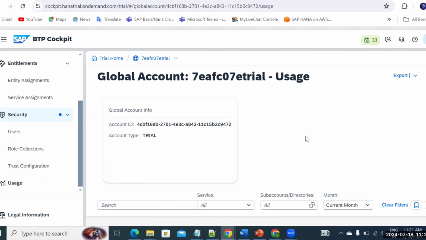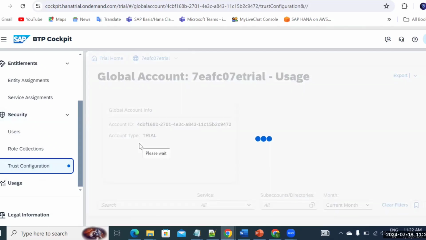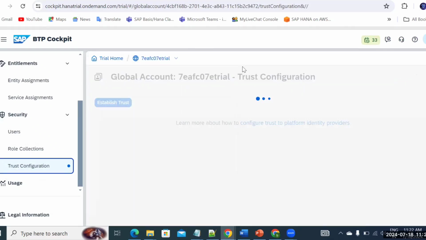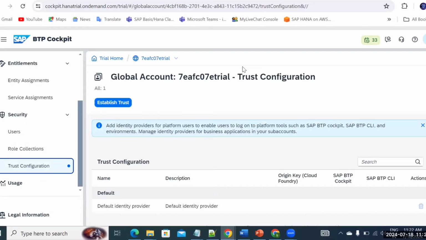Global accounts are only for the people who are holding the contracts, or if you are the IT head or CIO, you need an account there so you can create. But for one person, you can add it from your basis team, or the basis head or somebody. That makes sense. But you don't need to add any users or role collections for the entire team. That's certainly not required. And the trust configuration, of course, is not required here for the global account, because trust configuration is primarily for your sub account levels if you want to integrate with your IAS.